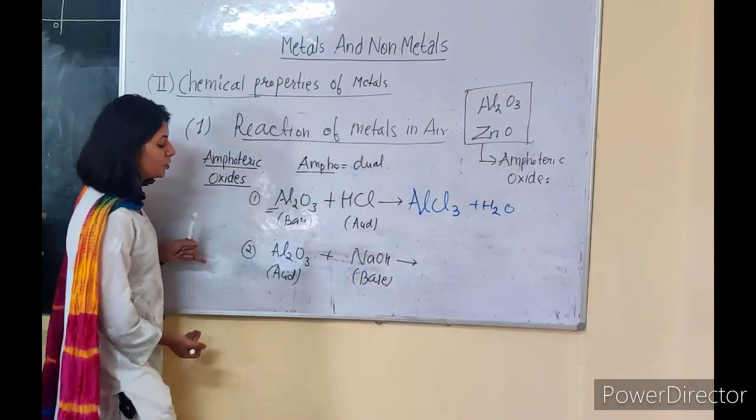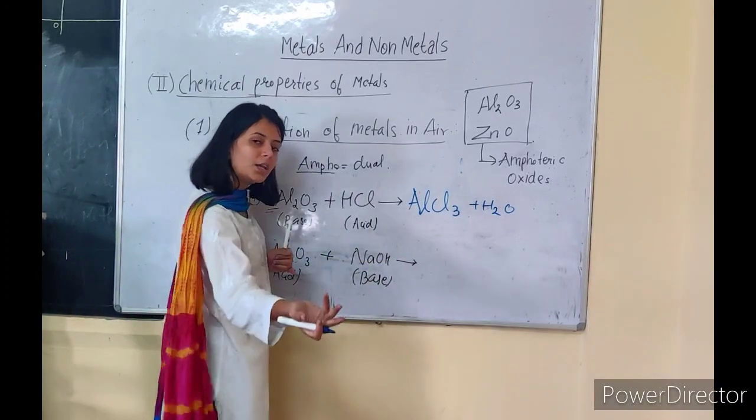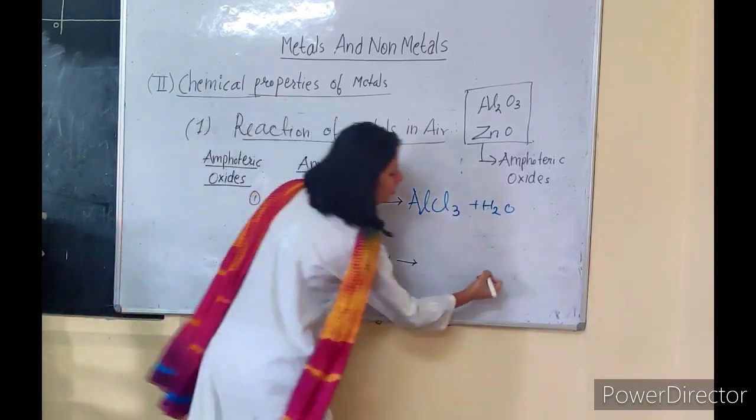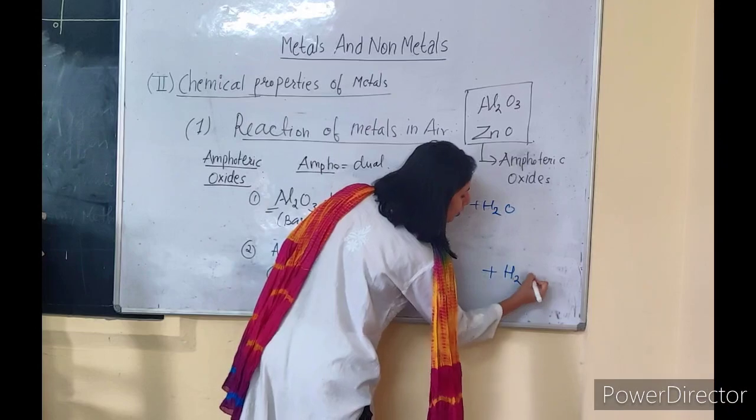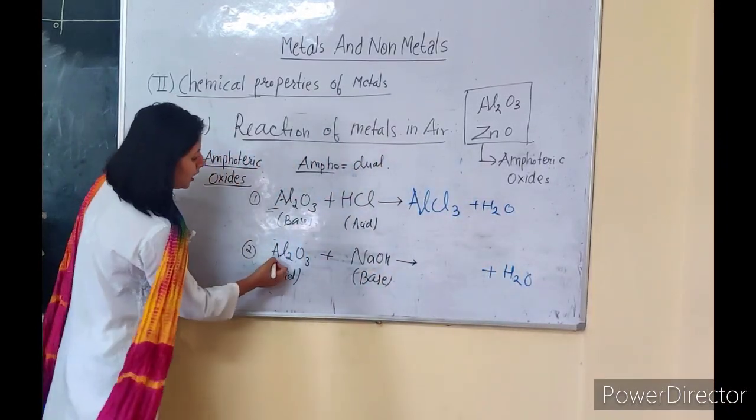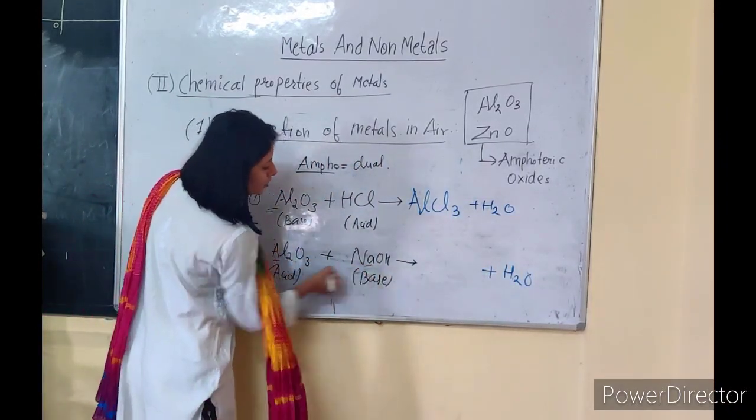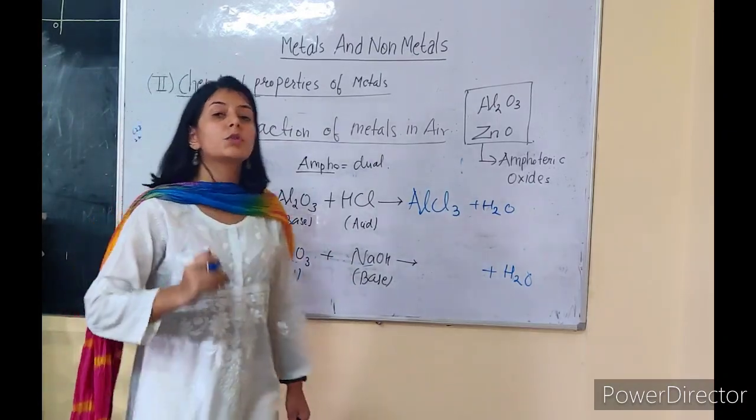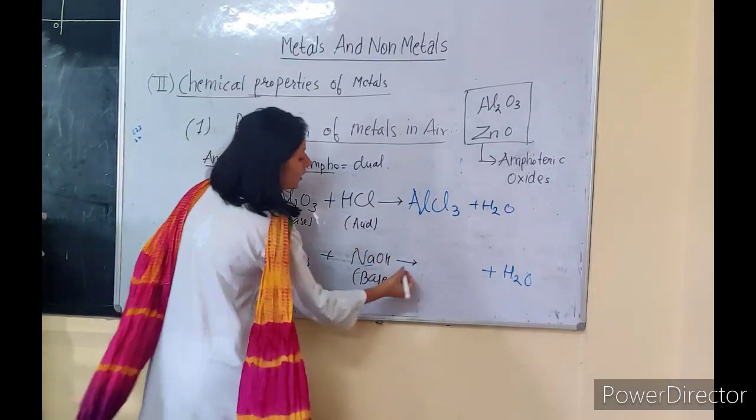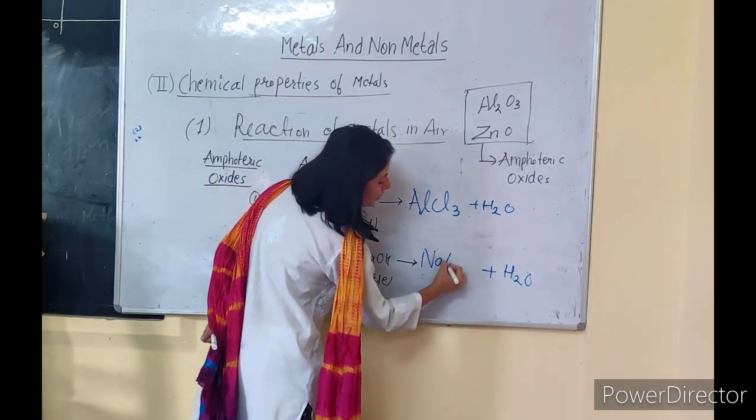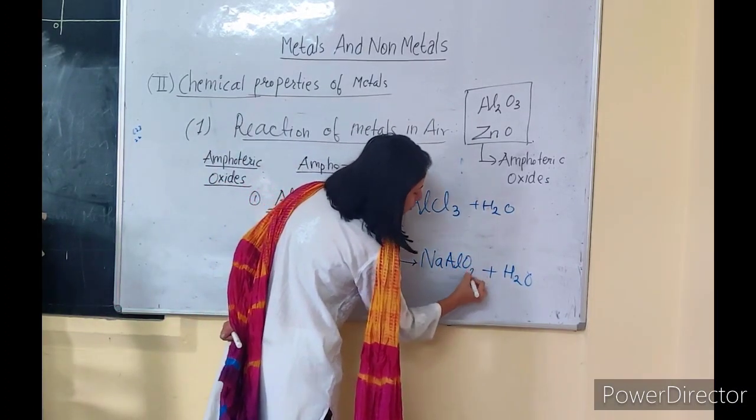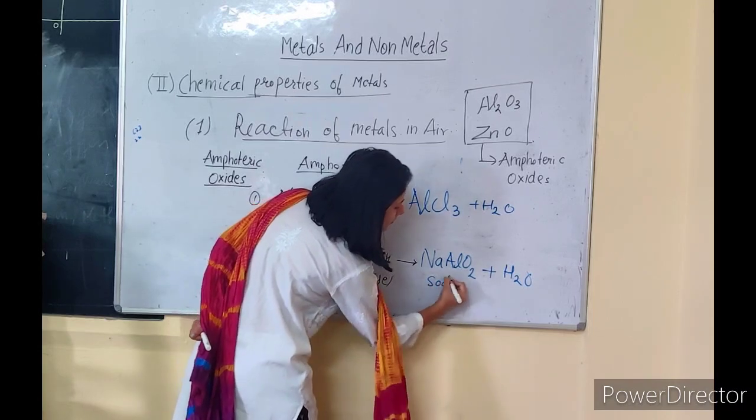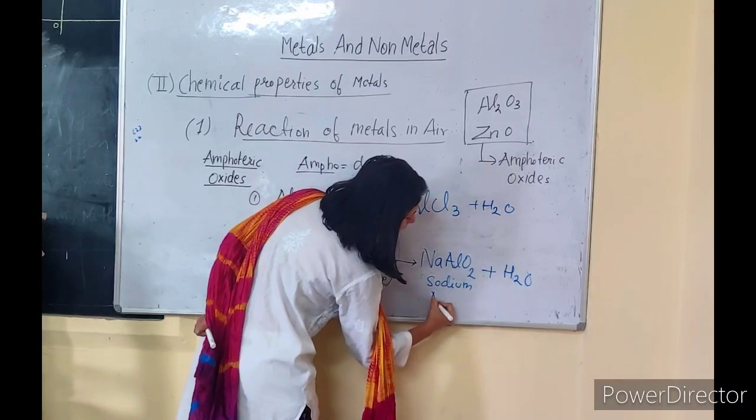Similarly, in this next equation also, acid plus base, again a neutralization reaction. You first remove a molecule of water. What is left? Aluminium is left and sodium is left. Sodium and aluminium will react and we will get sodium aluminate, that is NaAlO2. This is sodium aluminate.